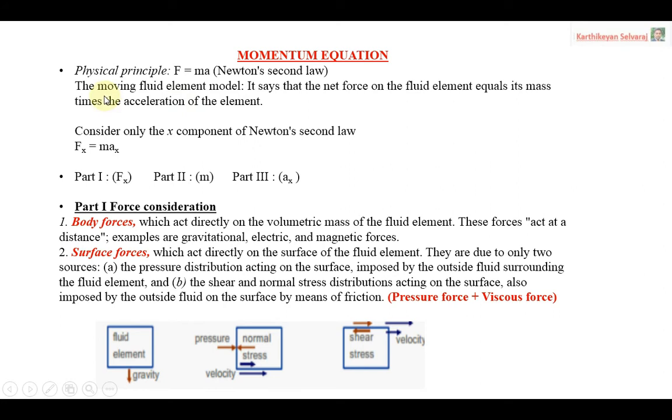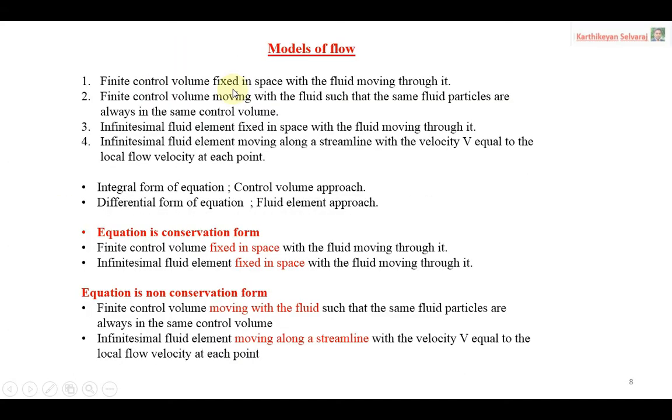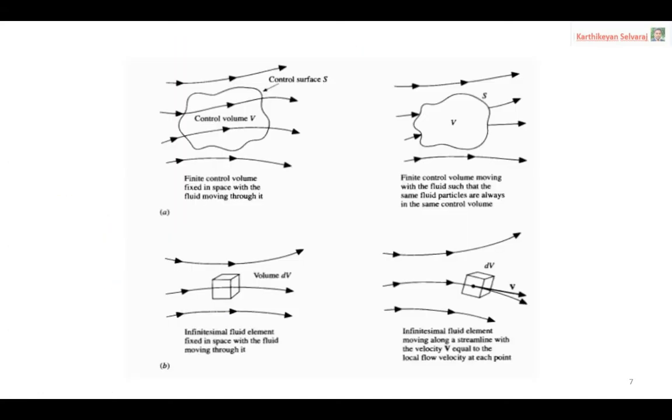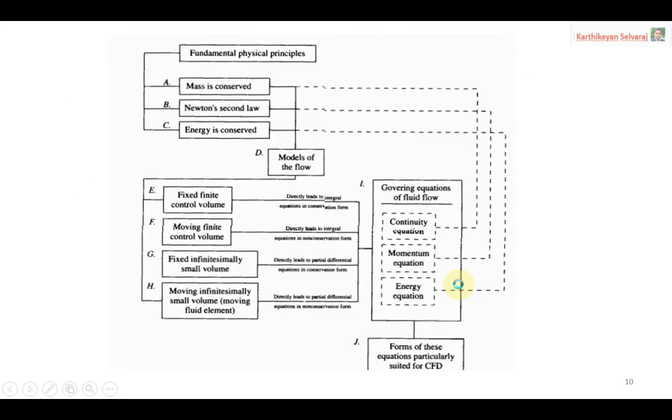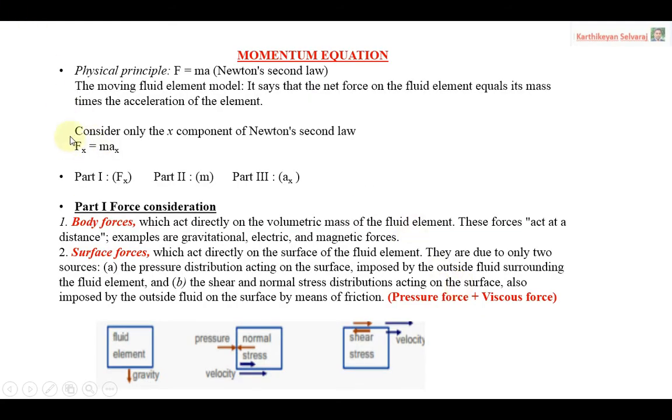There are four types of fluid model. In this case we are going to take the fourth model, that is nothing but the fluid element moving along with the flow. So read the line carefully: the moving fluid element model. That is our fourth case, what we see in the picture. The fourth case, fluid element moving along with the flow. That case we are considering for deriving our momentum equation. Based on that one we are going to derive.